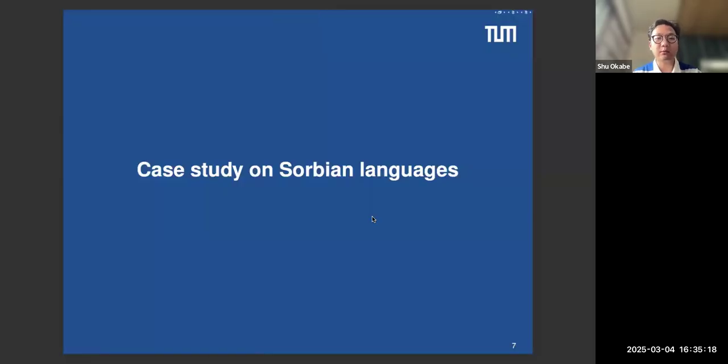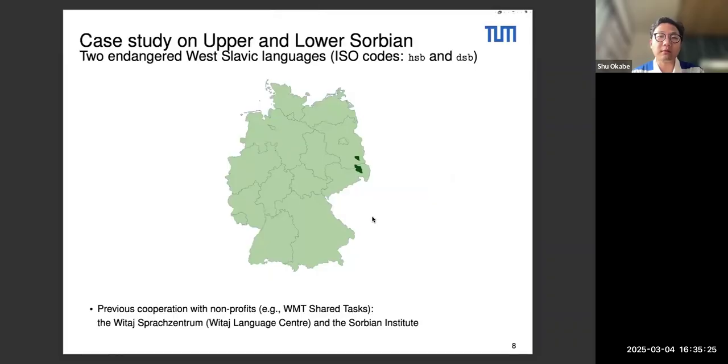And this is what we've done here with a case study on Sorbian languages. So a few words, of course, on both Sorbian languages. There are two minority languages spoken in Germany, and you have Upper Sorbian here, which is spoken in Saxony, and it's closer to Czech in terms of language. And you have here Lower Sorbian, which is spoken in Brandenburg, and it's closer to Polish. And of course, they're mutually the closest language, so Upper Sorbian is the closest to Lower Sorbian, and conversely.